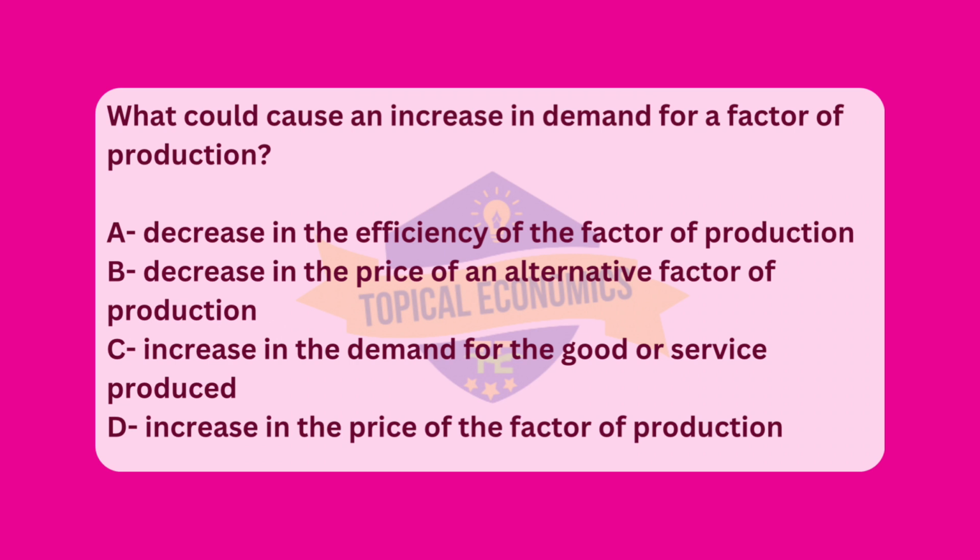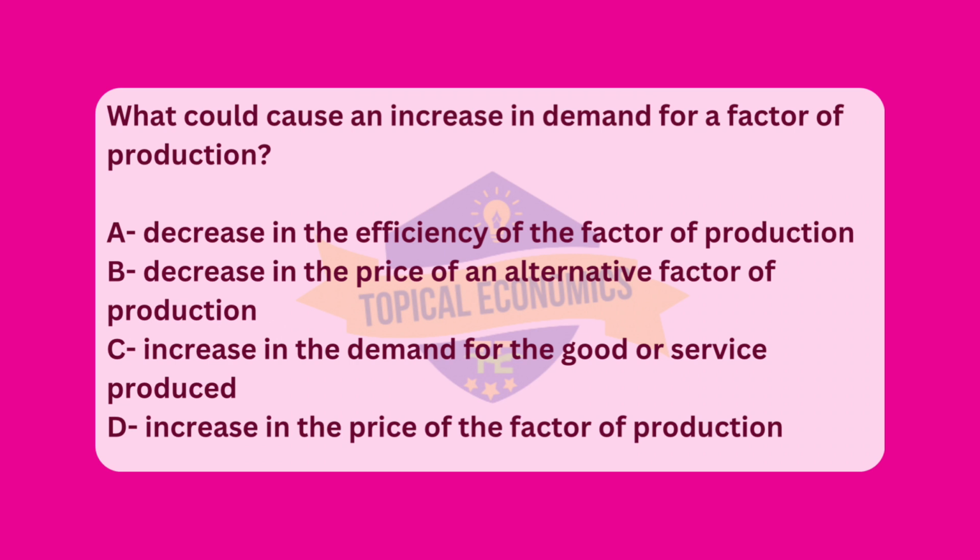Moving to question 3. What could cause an increase in demand for a factor of production? A. Decrease in the efficiency of the factor of production. B. Decrease in the price of an alternative factor of production. C. Increase in the demand for the good or service produced. D. Increase in the price of the factor of production. Reference, 2022 May-June version 1.